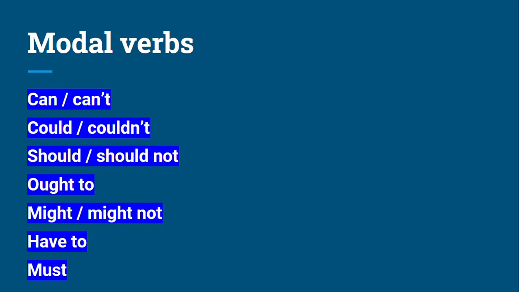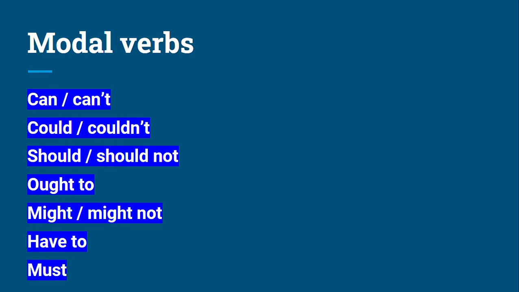There are two features. Actually, the first feature is that modal verbs don't change their forms for all persons, except have to.